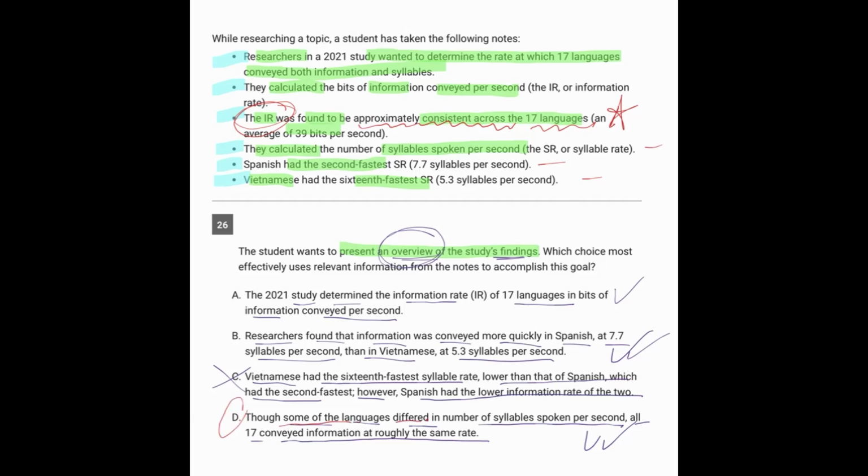Though some of the languages differed in the number of syllables spoken per second, all 17 conveyed information at roughly the same rate, because the rate was found to be approximately consistent, roughly the same rate. So the answer here is D.